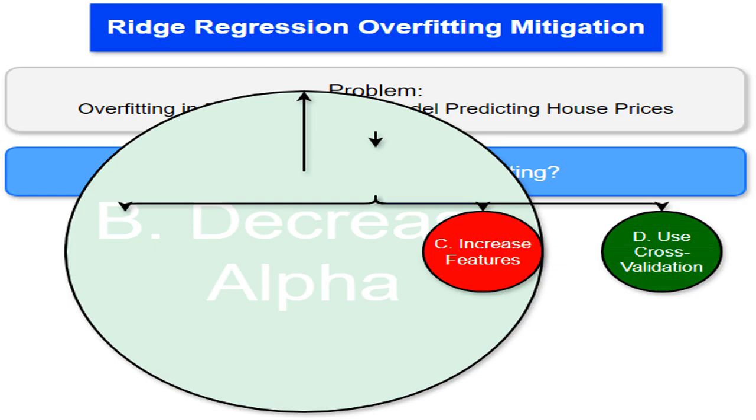Decreasing alpha weakens the regularization. This lets the model fit the training data more closely, increasing the risk of overfitting. It's like loosening the reins, giving the model more freedom, which might not be what you want if overfitting is